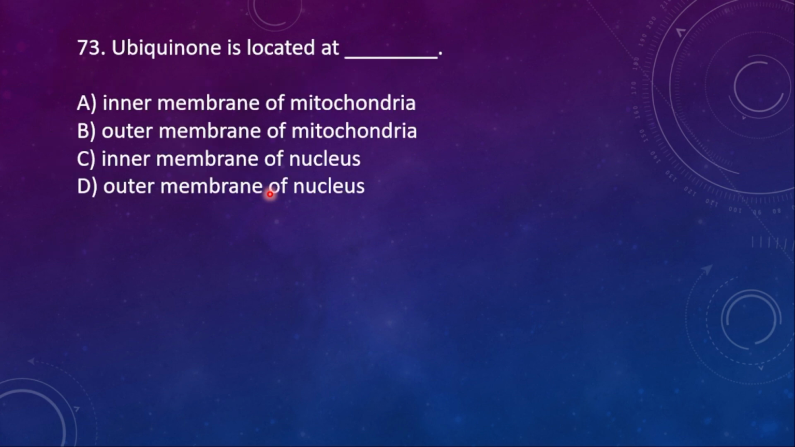73. Ubiquinone is located at A. Inner membrane of mitochondria, B. Outer membrane of mitochondria, C. Inner membrane of nucleus, D. Outer membrane of nucleus. Nucleus is not at all related with this. Here the right option is option A, inner membrane of mitochondria. Ubiquinone is helpful for the ETS cycle. It is a mobile electron carrier.